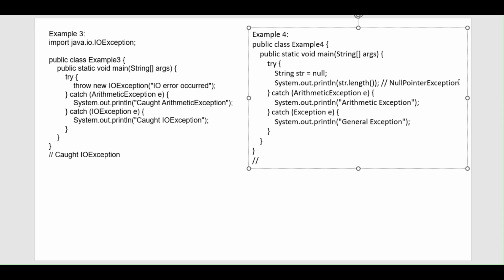So the control will find the catch which has a null pointer. The first preference is to find the child catch for the null pointer exception. If that is not present, only then will it go to the general exception, that is the parent. So here there is no child catch for a null pointer exception. The control will go from this line to this catch block, and here you will get the output as general exception.